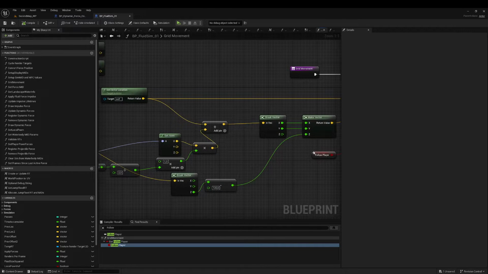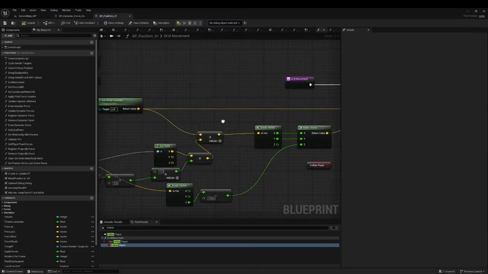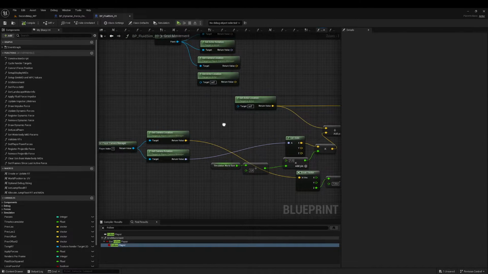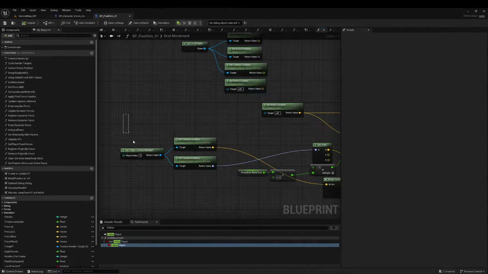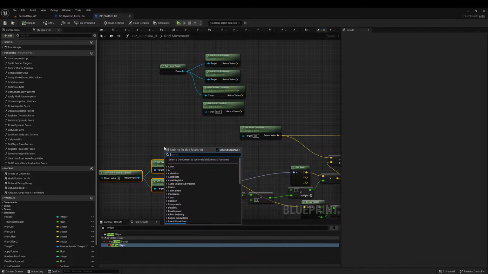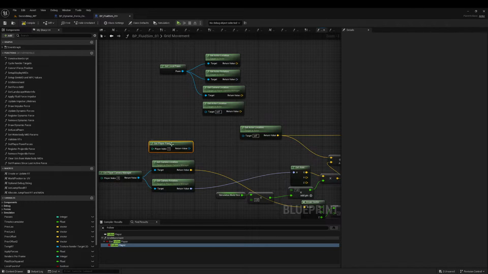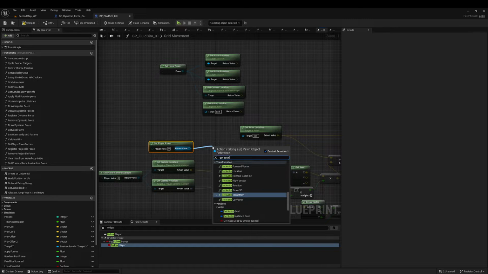And what we need to fix is to not take the camera location, but take the pawn location. So we will take pawn, get its location,